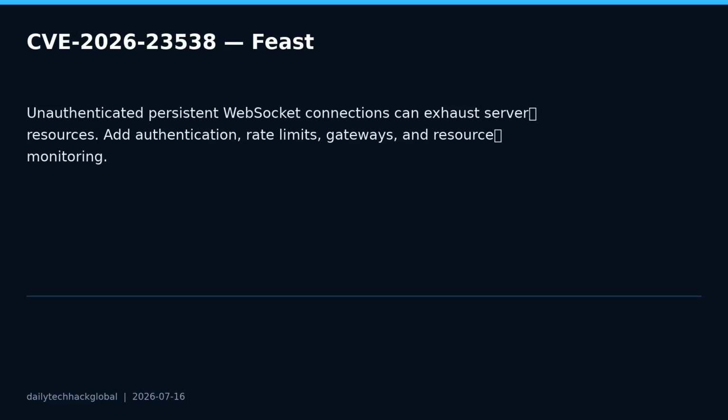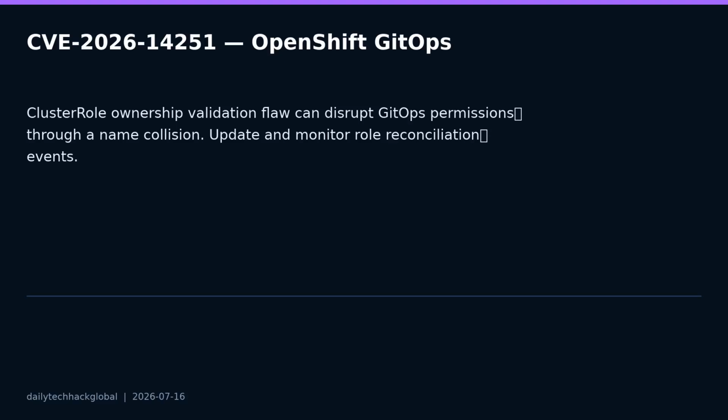Fourth, CVE-2026-14251 affects the OpenShift GitOps operator. Red Hat describes a ClusterRole reconciler ownership validation flaw where a namespace-scoped Argo CD instance can cause deletion of a ClusterRole owned by a cluster-scoped instance through a name collision. The impact is disruption of GitOps permissions and control plane reliability, not a flashy exploit chain. Update affected operator versions and watch for unexpected role deletion or reconciliation events.